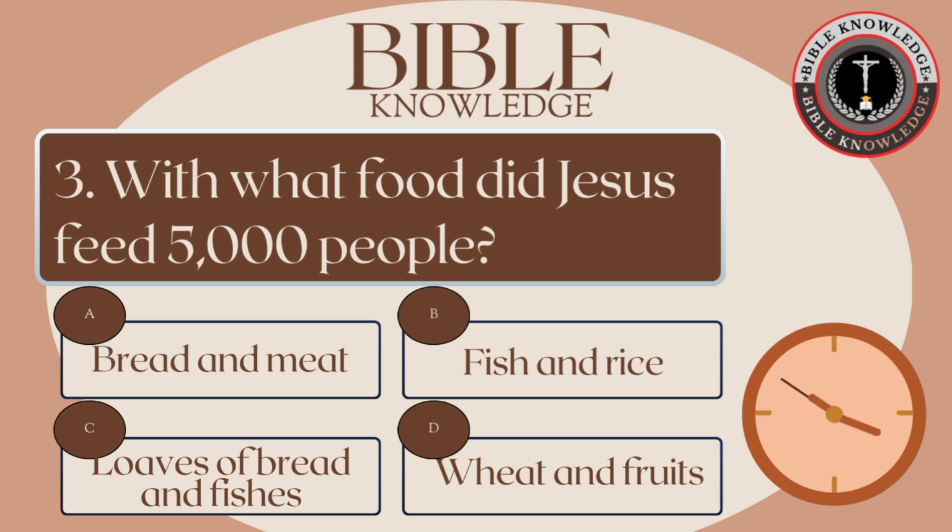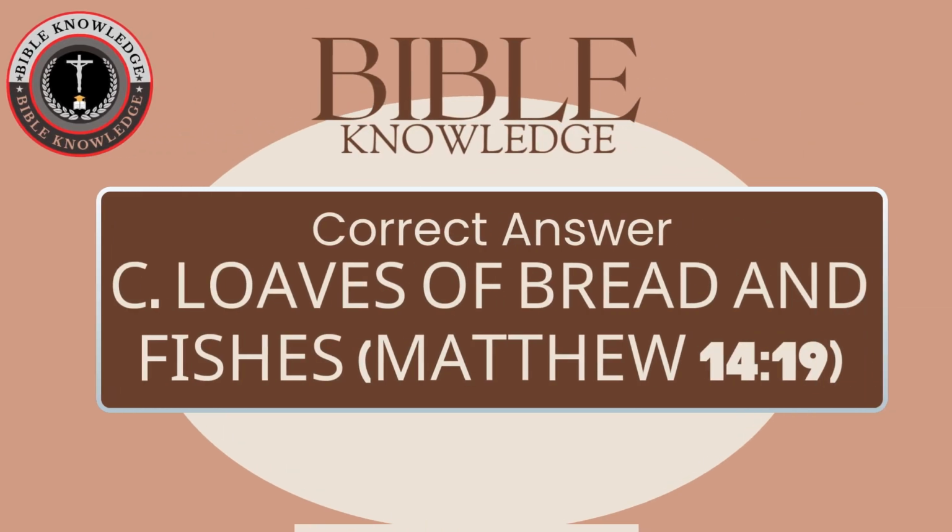3. With what food did Jesus feed 5,000 people? A. Bread and meat. B. Fish and rice. C. Loaves of bread and fishes. D. Wheat and fruits. Correct answer, C. Loaves of bread and fishes, Matthew chapter 14 verse 19.